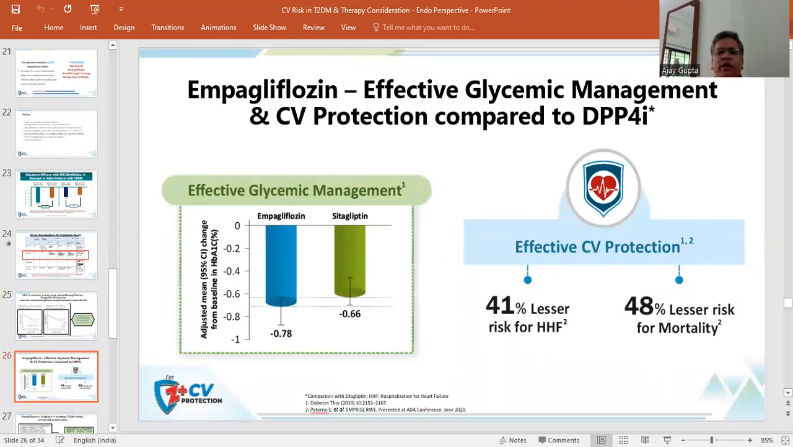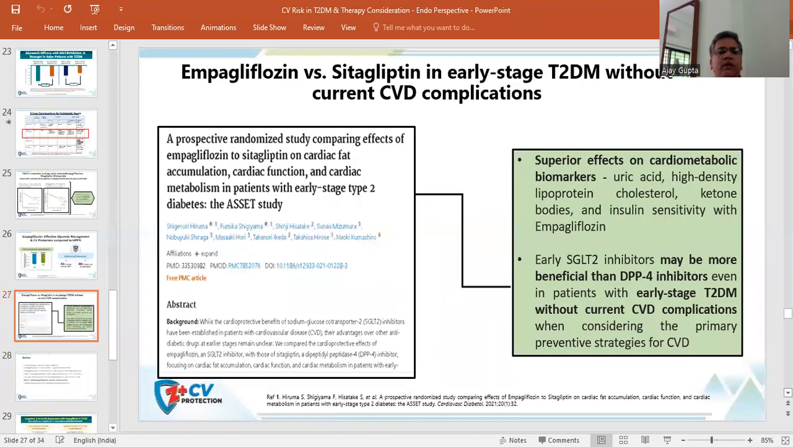Empagliflozin has also shown effective glycemic management and cardiovascular protection as compared to DPP-4 inhibitors. Here we can see the effective glycemic management with empagliflozin. For cardiovascular protection, there is a 41% lesser risk of hospitalization for heart failure and 48% lesser risk of cardiovascular mortality in patients treated with empagliflozin as compared to sitagliptin.